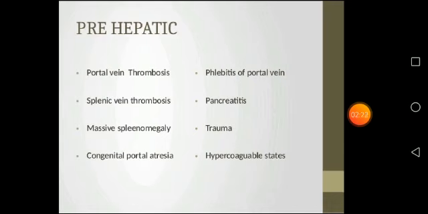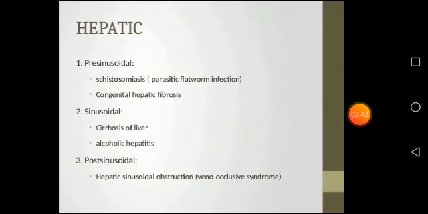That means the inflammation of the portal vein. Then pancreatitis, inflammation of the pancreas. Then trauma. Then hypercoagulable state. Hypercoagulable state means the abnormal increased tendency towards blood clotting. Okay, these are the prehepatic causes of portal hypertension.